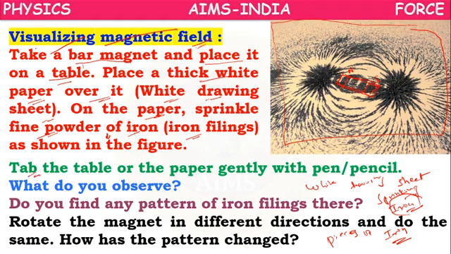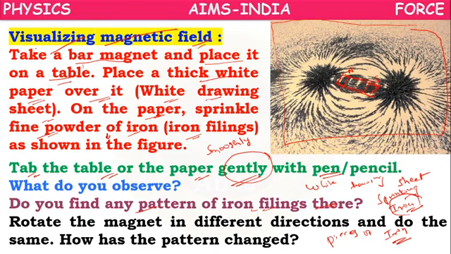Now tap the table or the paper gently. What is the meaning of gently, children? Gently means smoothly, with a pen or pencil. You have to tap the table or paper gently. Do you find any pattern of iron filings there?